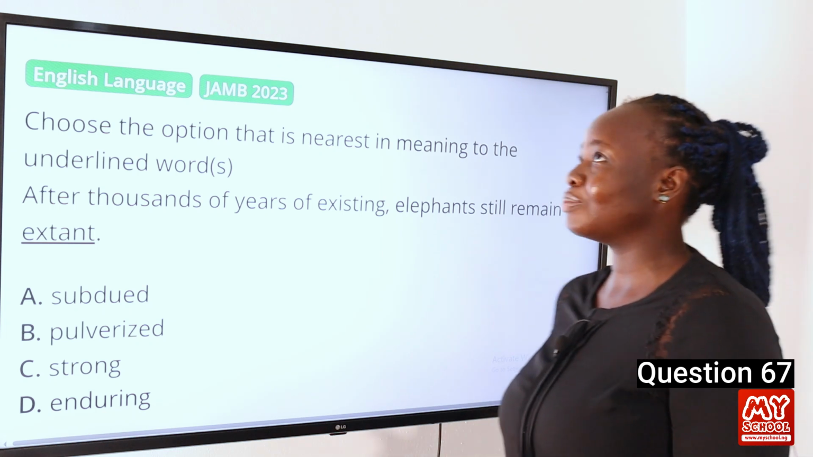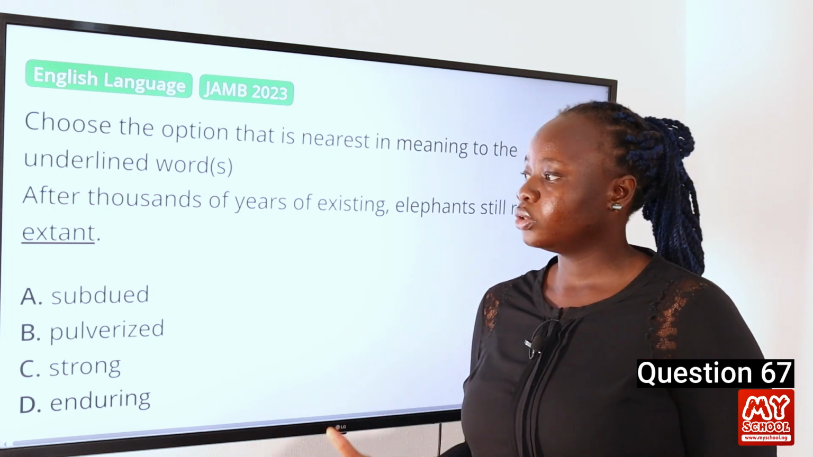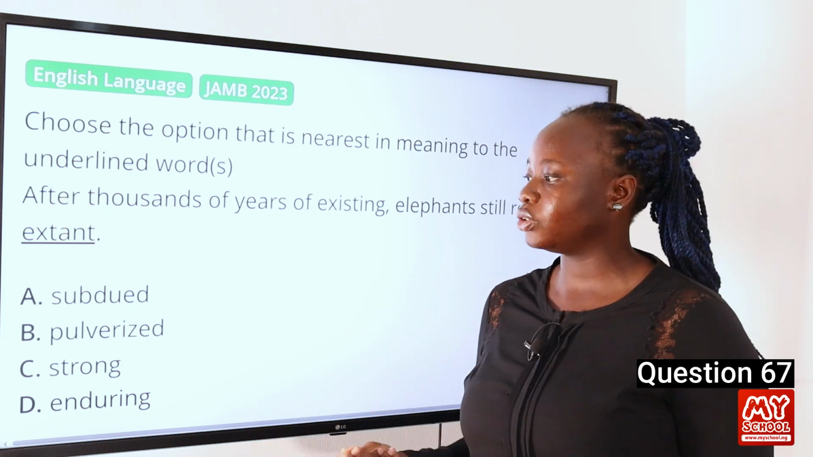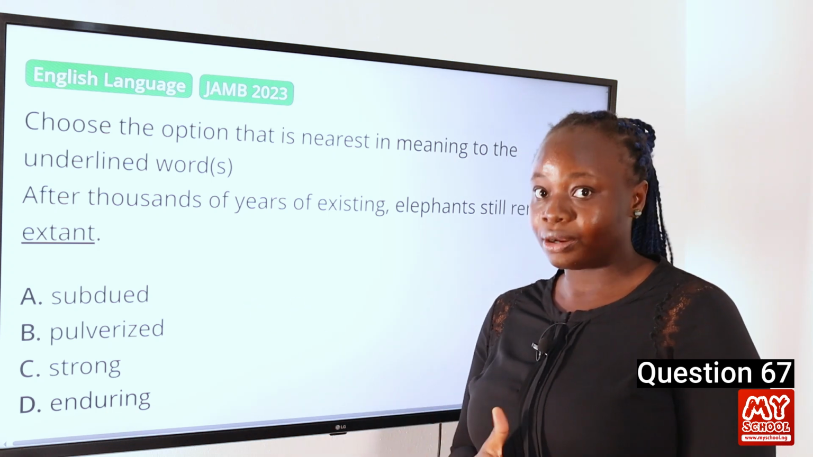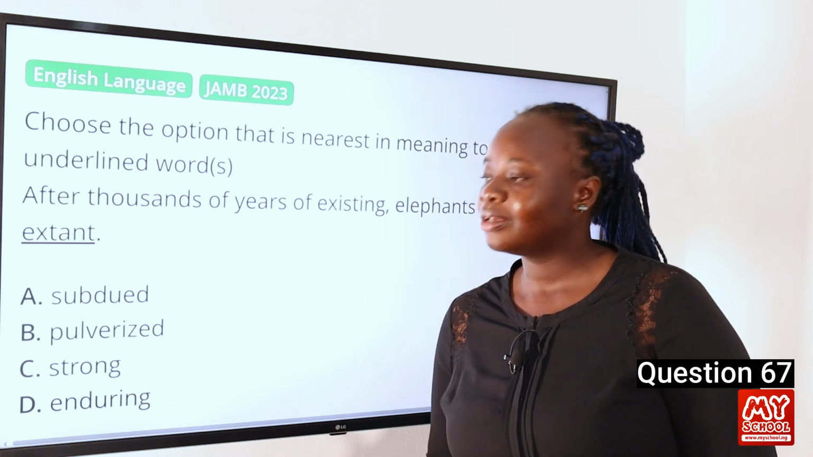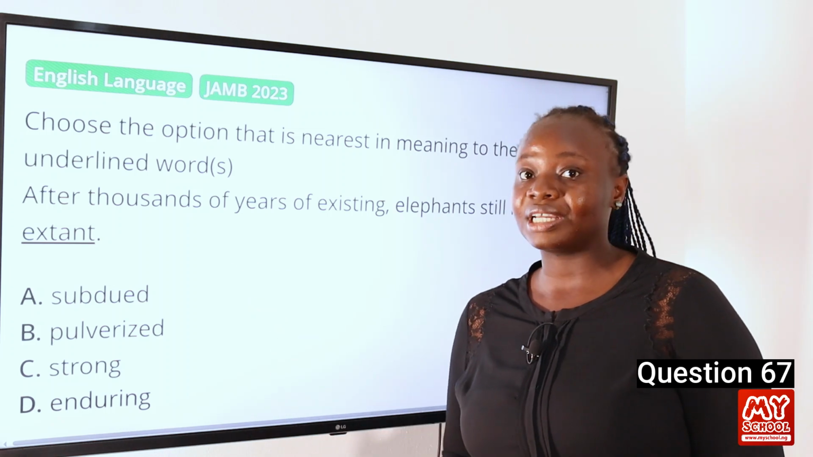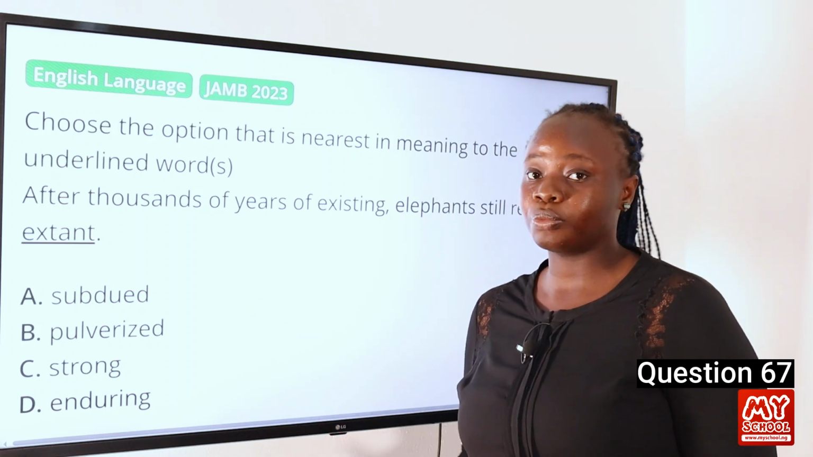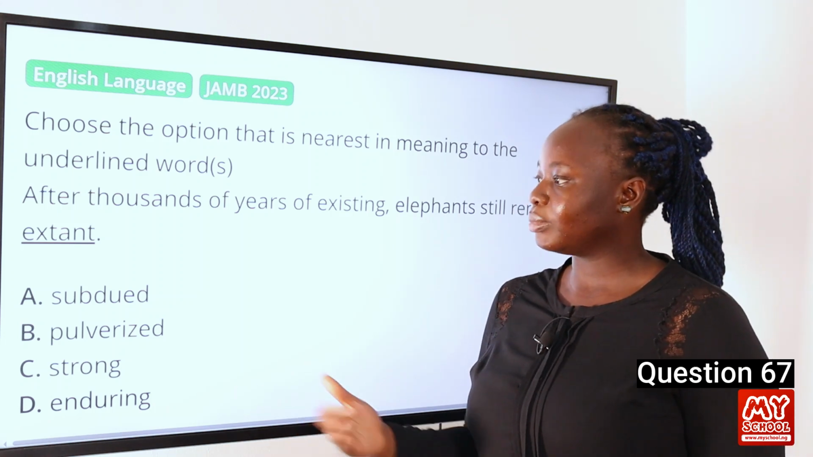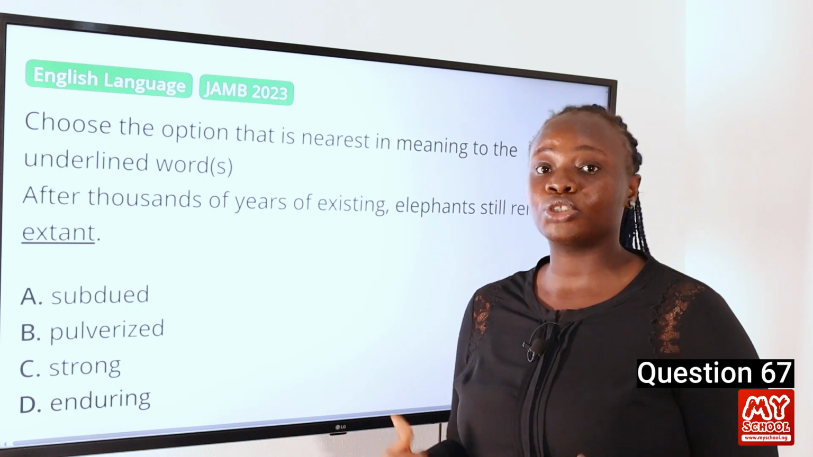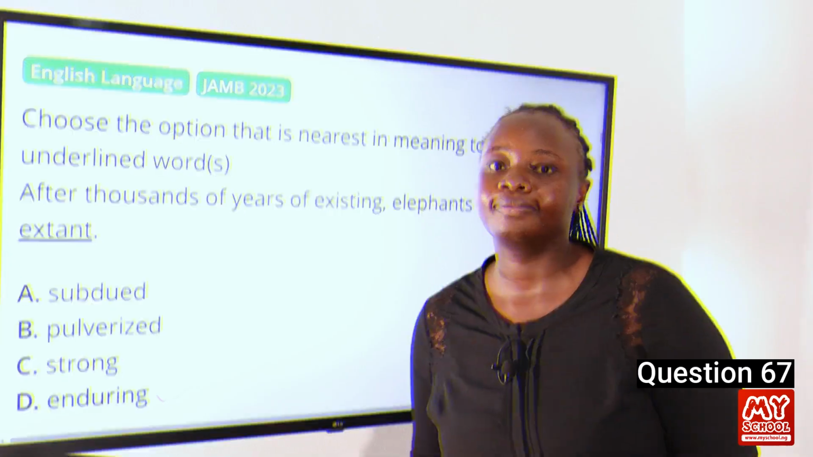So the word extant means to be able to continue to survive or thrive despite harsh conditions. And so we're looking for a word that is nearest in meaning to that. The word subdued actually means suppressed or brought down, while the word pulverized means to reduce to dust. Both words have nothing to do with the word extant. The word strong means physical strength. And lastly, the word enduring is similar in meaning to extant because it means surviving or thriving. So our answer to this question is D, enduring.